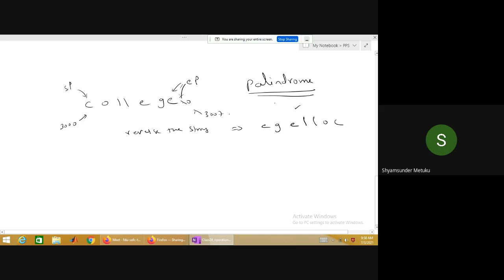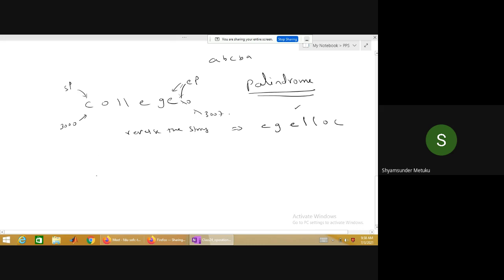Palindrome means even though you write a particular word in reverse, it should give the same meaning. So I'll give an example: A, B, C, B, A. Is it a palindrome or not? Yes, sir. So like that. If you are given a question to find whether a given word is a palindrome or not, in that case, decrementing a pointer will help you. I'll tell you how it will be.